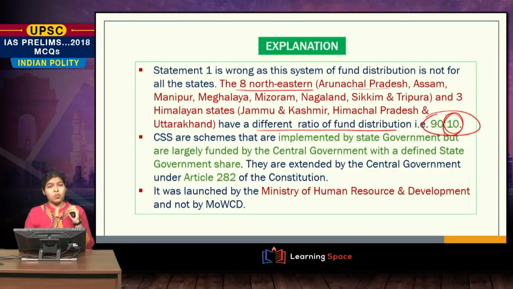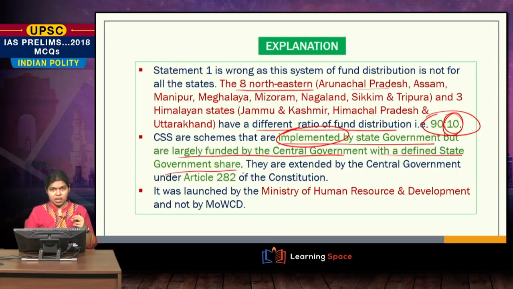Now comes the most important part. What do you mean by centrally sponsored scheme? CSS are schemes that are implemented by the state government. Very important, they are implemented by the state government and they are largely funded by the central government with a defined state government share.